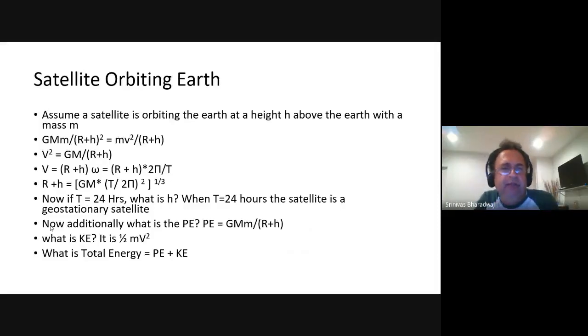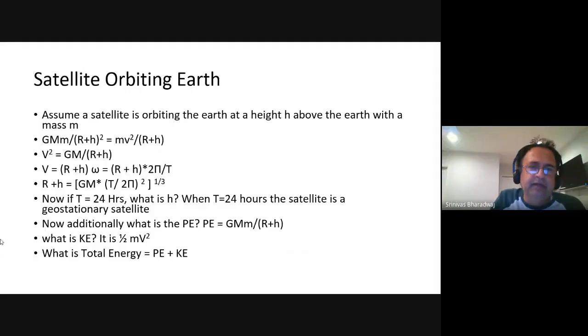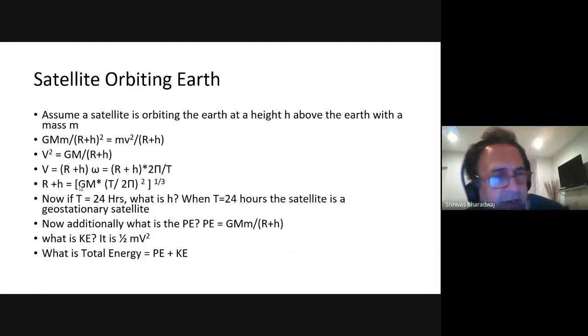If you went up to a height h, you end up with v square equals GM by r plus h, and v equals r plus h times omega. When you use these two equations and plug in omega equals 2 pi by T, you end up with r plus h equals this formula. What does this formula remind you of? Kepler. This is merely T square proportional to r cube.